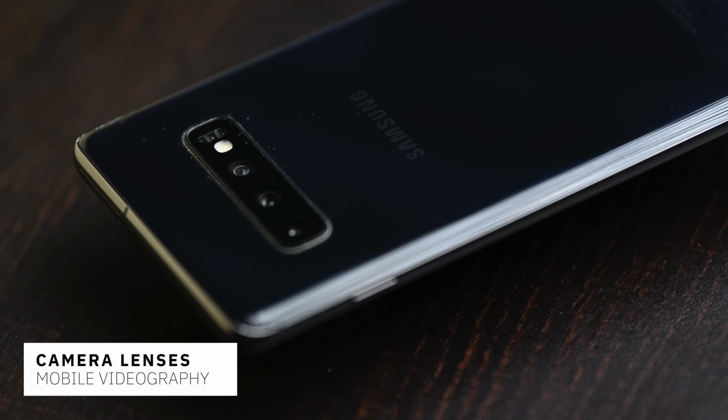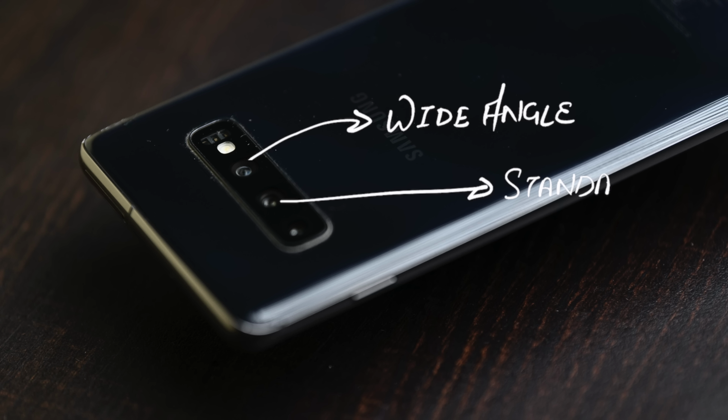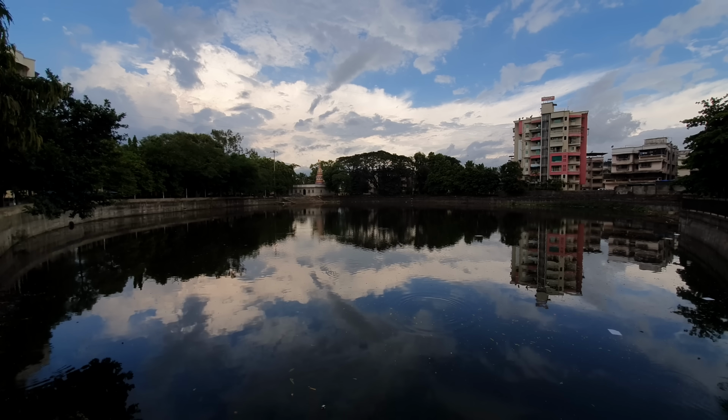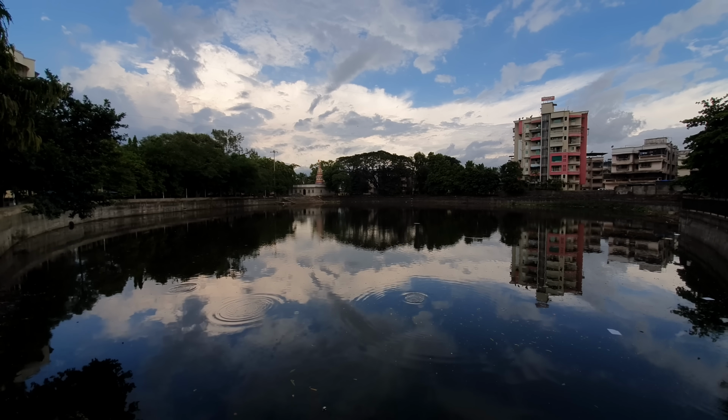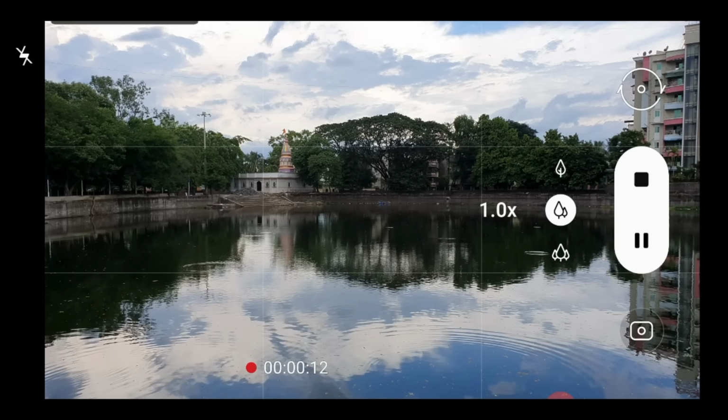Next thing is camera lenses. Nowadays, mobile phones come with multiple lenses, and that's a great thing, not only for photos but also for videos. My phone comes with a wide-angle lens, a standard lens and a telephoto lens. I use the wide-angle lens when I want to capture a wider perspective. The wide-angle look really enhances the landscape and it looks much more dynamic. Wide-angle lens also adds some distortion, so when I don't want that look, I shoot with my standard lens.